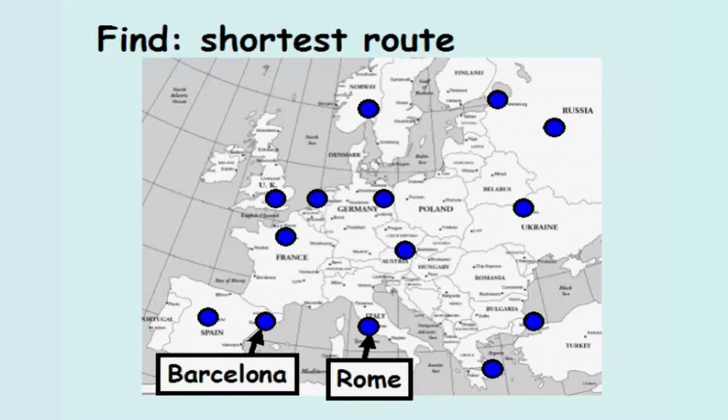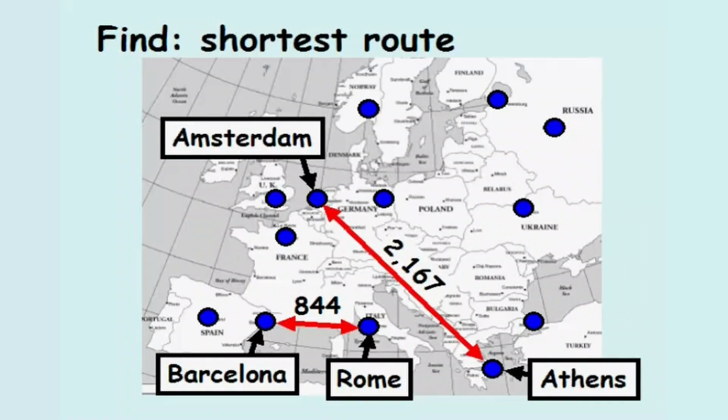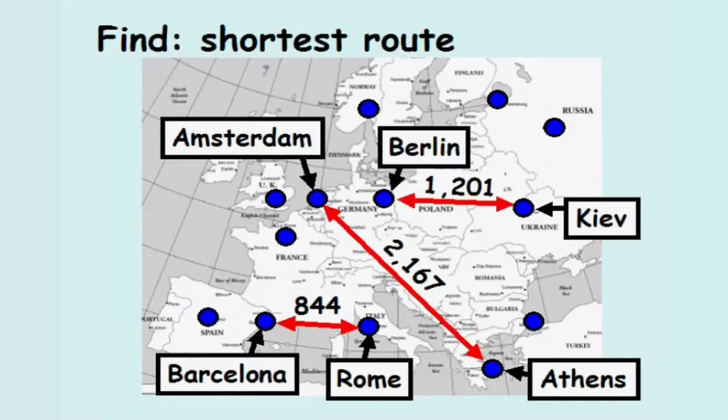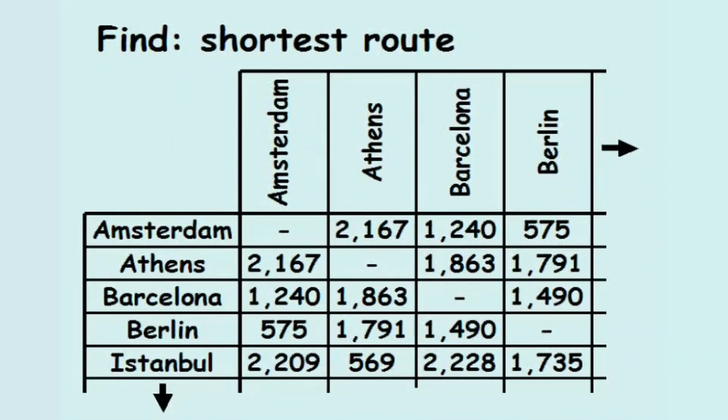For example, Barcelona and Rome are separated by a distance of 844 kilometers. Amsterdam and Athens are separated by 2,167 kilometers, and Berlin and Kiev are separated by 1,201 kilometers. After the distances between all 91 pairs are measured, the values are entered into a table. Only a portion of the table is shown here.